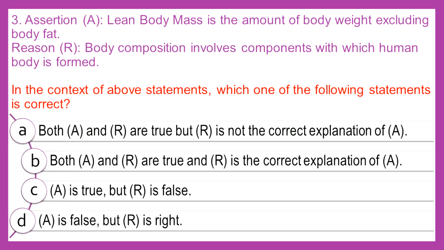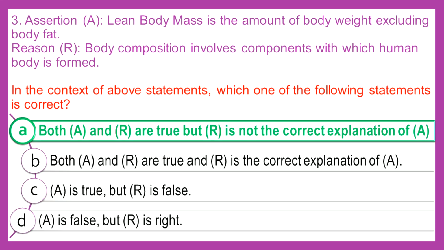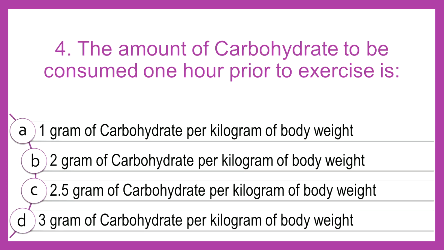A is true but R is false. A is false but R is true. Here the answer is A: both A and R are true but R is not the correct explanation of A. So let me tell you the correct explanation. Body composition is used to describe the percentage of fat, bone, water and muscle in the human body. So that is the correct explanation. So option A is the correct option here.